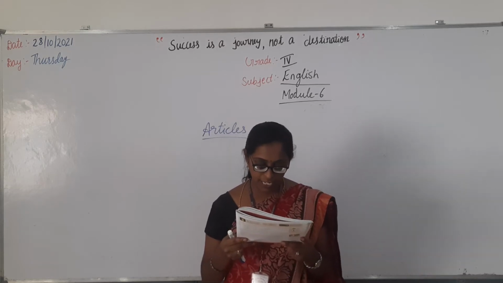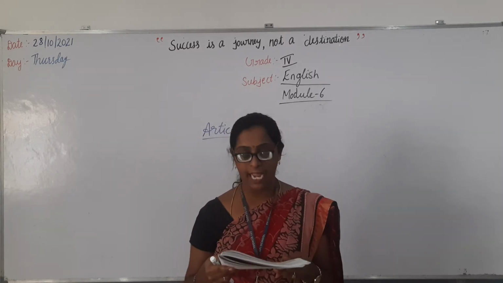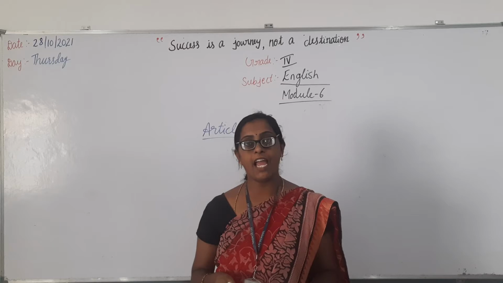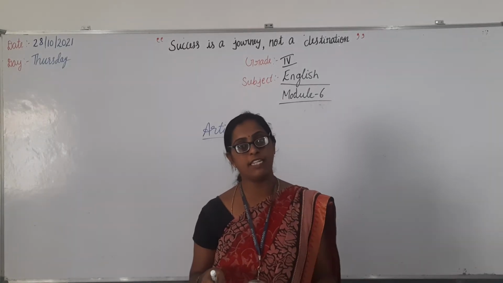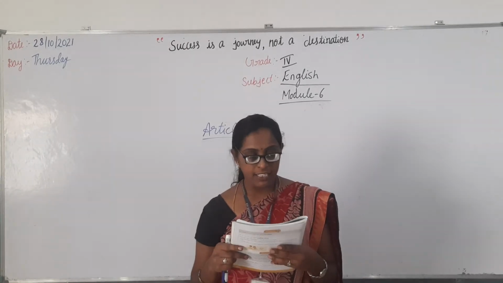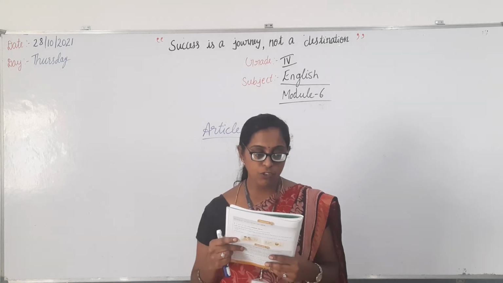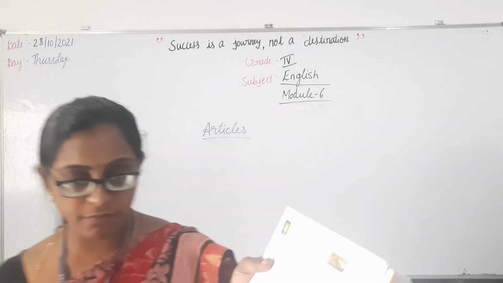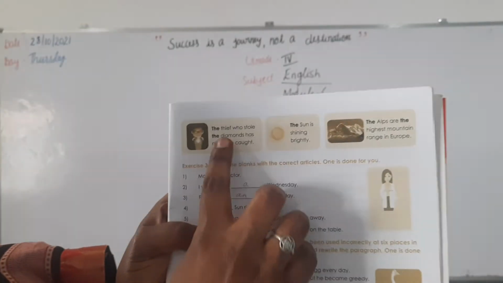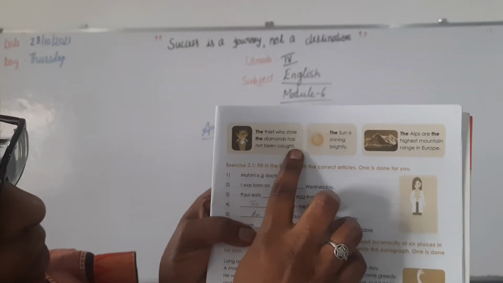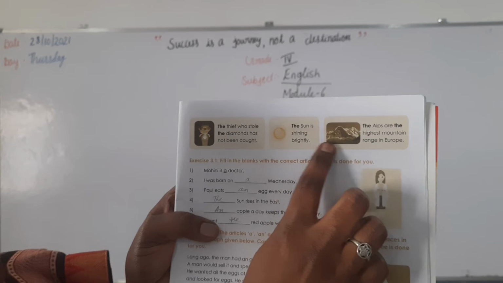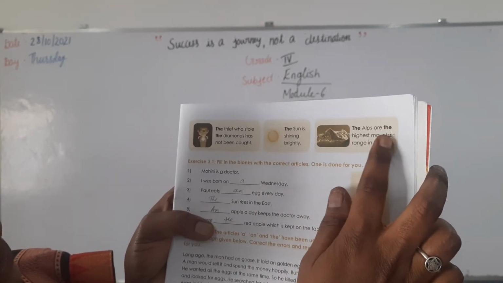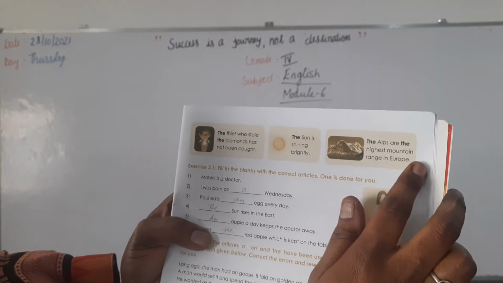Refer to something that is only one of its kind. Refer to the names of rivers, mountains, seas and so on. For that we have to use the. Yes. Then: The thief who stole the diamonds has not been caught. The sun is shining brightly. The Alps are the highest mountain ranges in Europe.